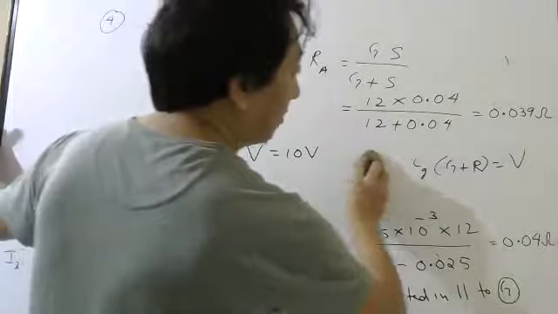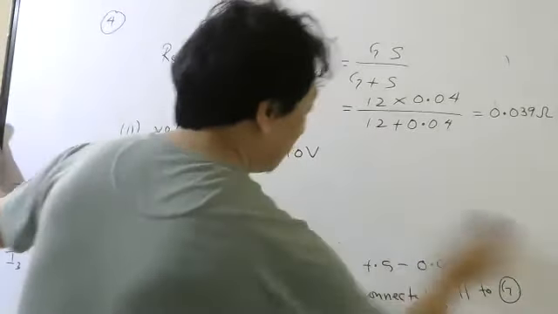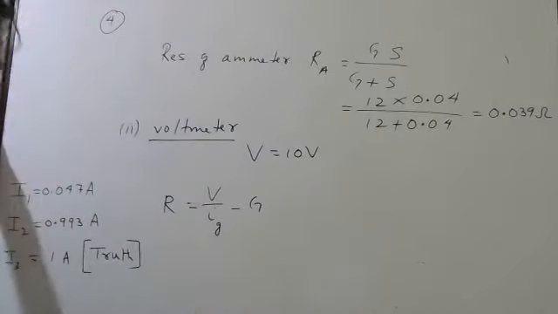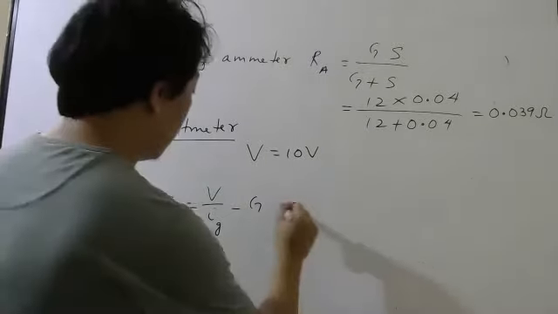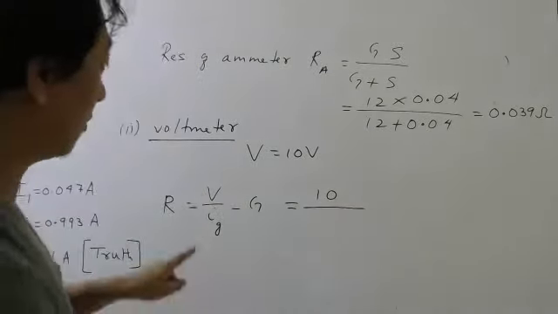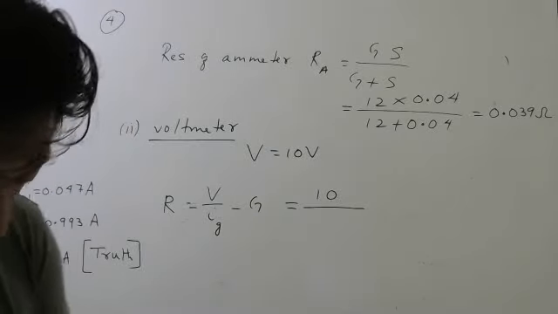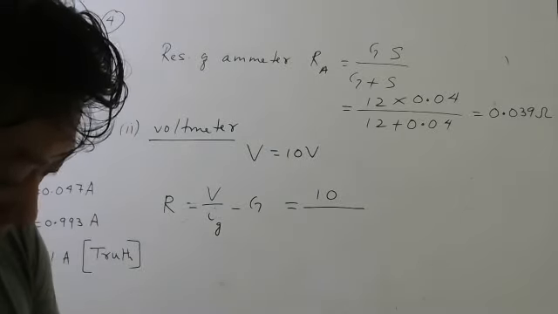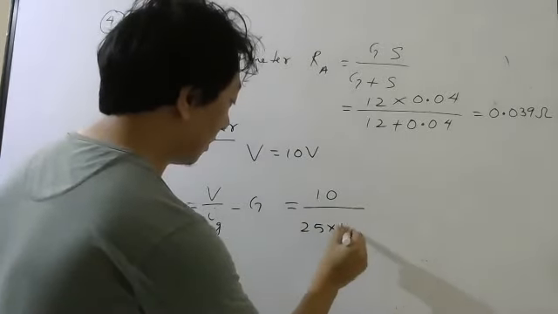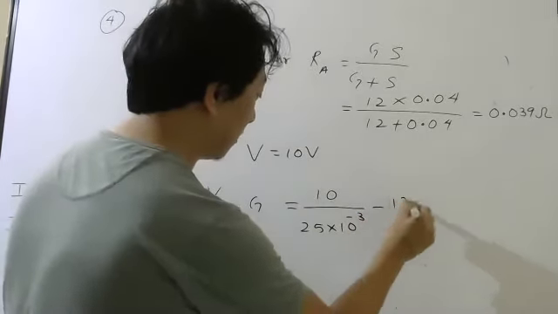See, I may forget, but I can derive, no? So the voltmeter's range you want is 10 volt. Ig was 25 milliampere, so 25 into 10 power minus 3, minus 12.